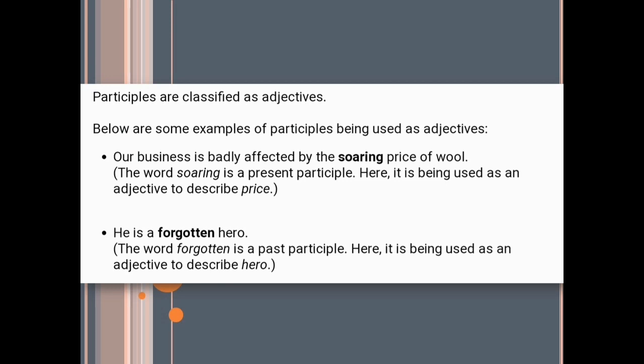Next example, he is a forgotten hero. The word forgotten is a past participle. Here it is being used as an adjective to describe hero. So, the noun hero is preceded by the adjective forgotten in the form of a past participle.